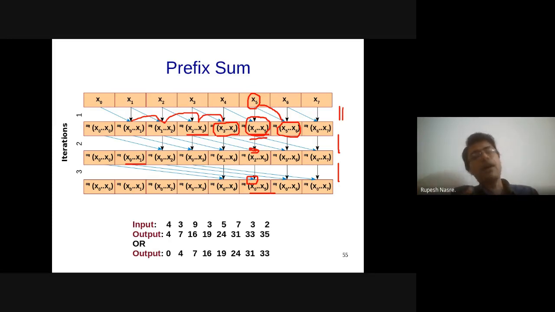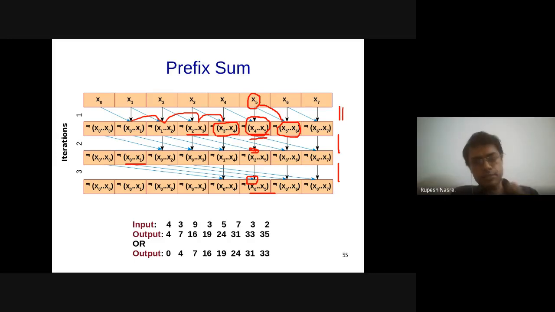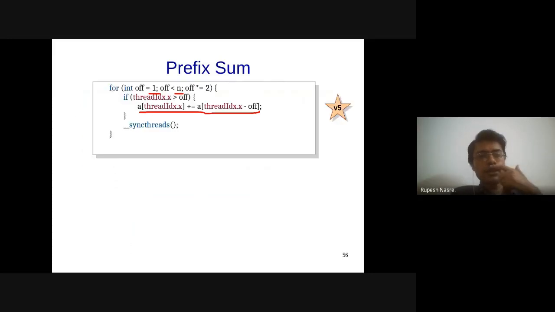That reduces to half because of the offset of 2. So that also needs to be captured, and therefore the thread ID to offset relationship is that I start with an offset of 1 and then the thread ID should be greater than or equal to the offset. Should that be greater than or greater than or equal to? Thread ID x, in the first step, it should be greater than or equal to, because I'm doing thread ID x minus offset. Otherwise, I would have to add 1 to it. So this condition should suffice.